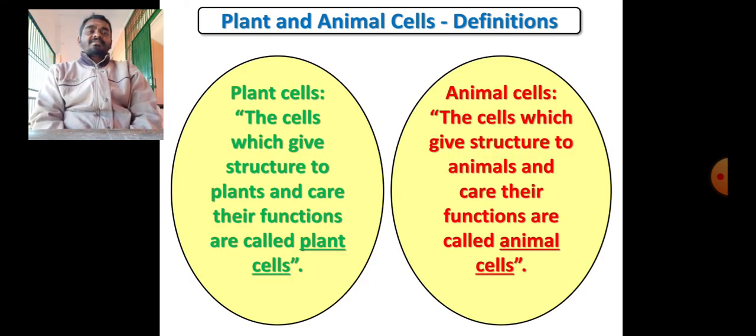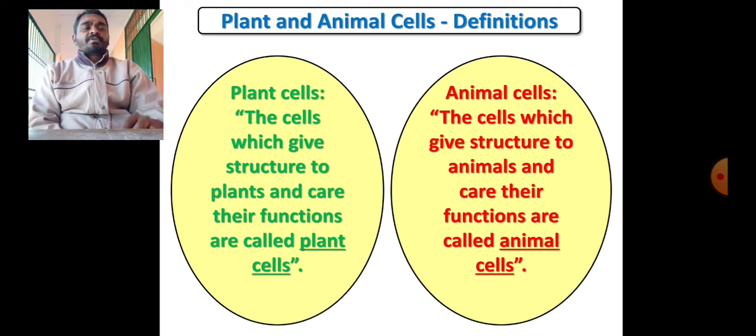Now plant cells, what are plant cells? Plant cells are defined like this: the cells which give structure to plants and carry out their functions are called plant cells. The same, in place of plants, if you put animals, it is called animal cells. So how can we define animal cells? The cells which give structure to animals and carry out their functions are called animal cells. The difference between these two definitions is only one word, that is plant and animal.